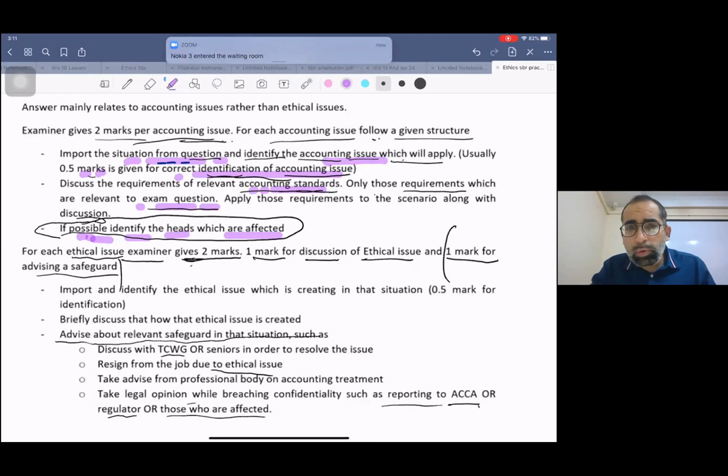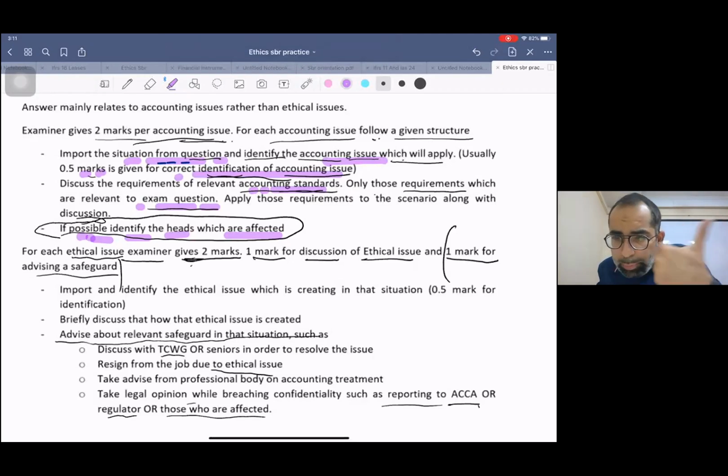So if you don't book it, just think what will be the effect. You will ultimately be affecting your P&L. First you will be affecting your P&L and profits, and the second head is the non-current asset. So what is it written? If possible, identify the heads affected.